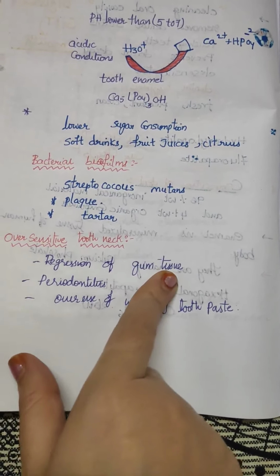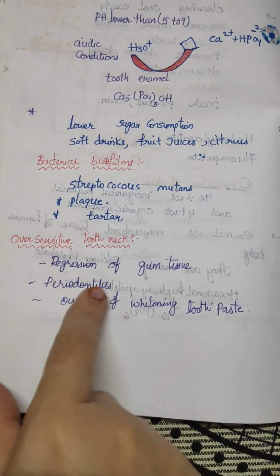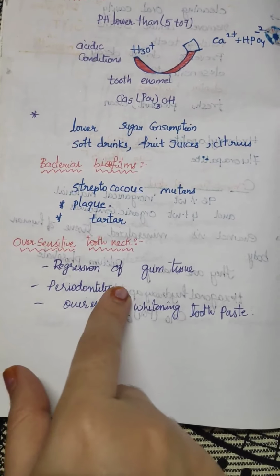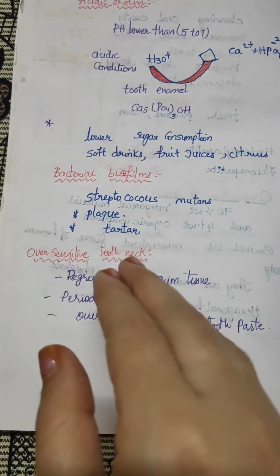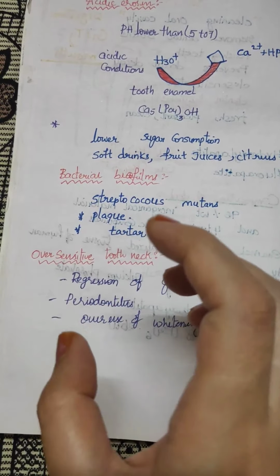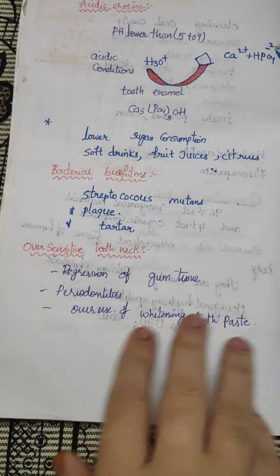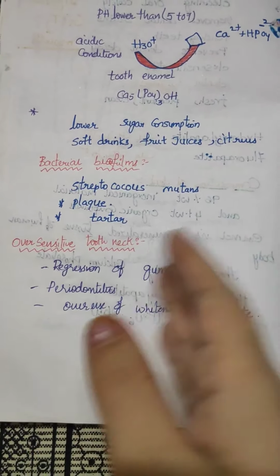Regression of gum tissue, and periodontitis. Itis means inflammation. Periodont means the superficial layer around the tooth. Periodontitis is inflammation. And then overuse of whitening toothpaste, because some people are